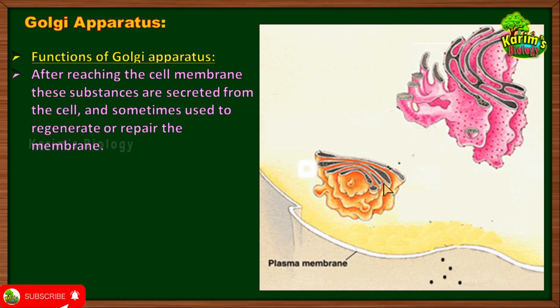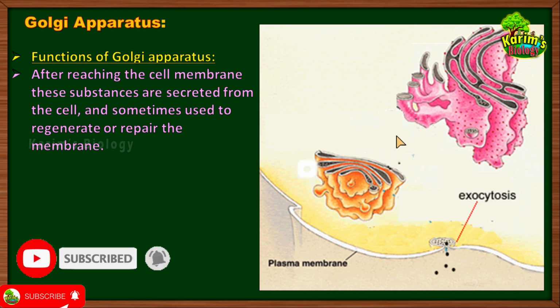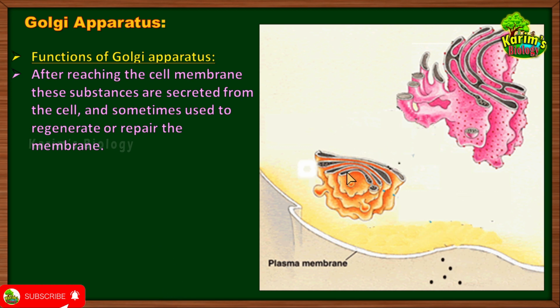The requirement may be within the cell, or outside the cell at some other place. So the job of the Golgi apparatus is not only processing the proteins and lipids, but also transporting them to the places where they are required. And that will be done by secretory vesicles that are pinched off from the Golgi apparatus. You can see here, this is the secretory vesicle that is pinched off from the Golgi apparatus, and the secretory vesicle now carries those proteins and lipids to wherever required.